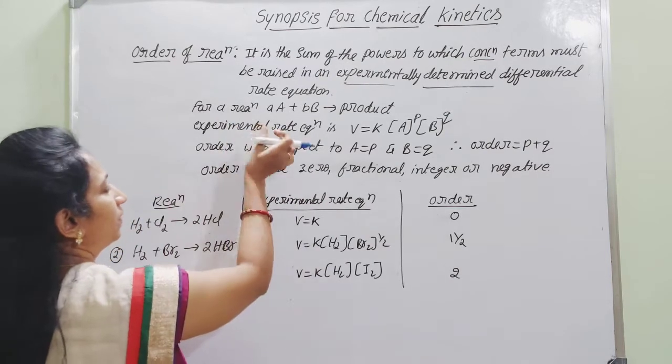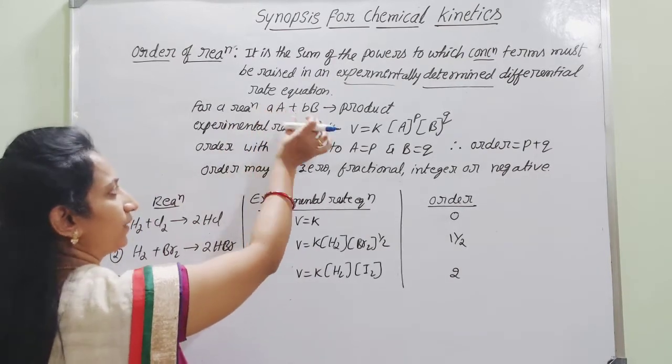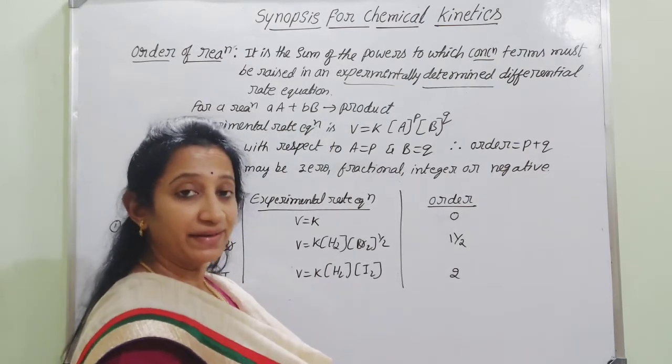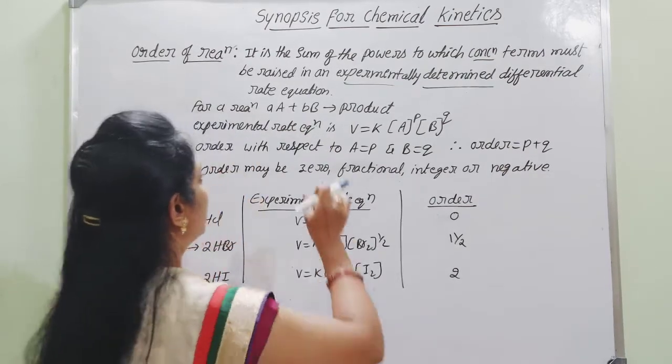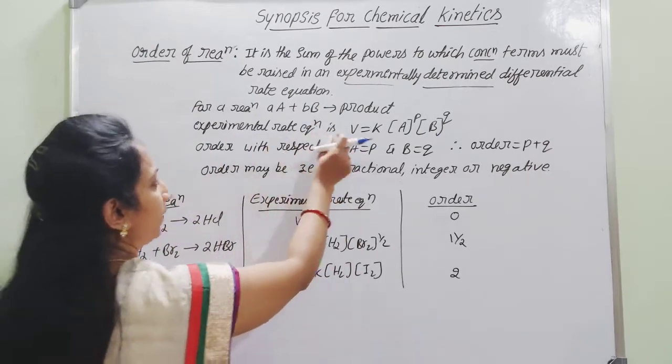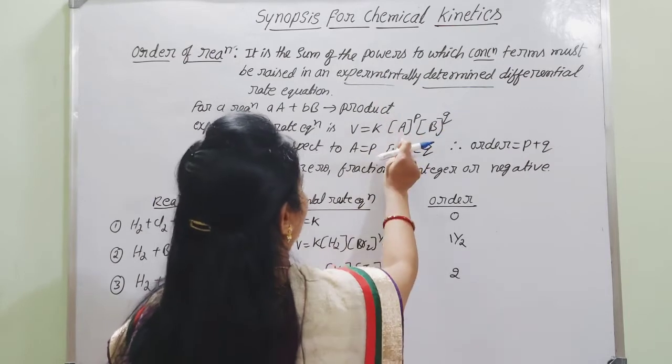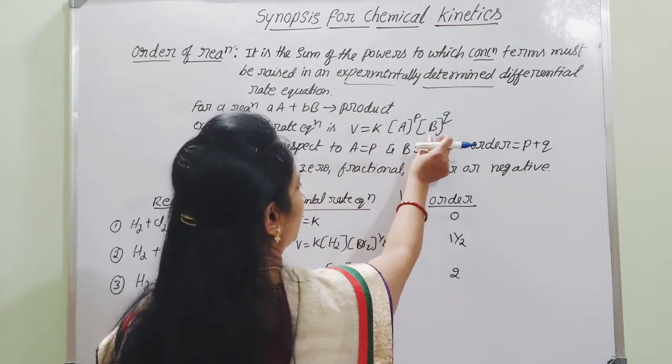That means according to the rate law, whatever expression you write as the experimentally determined rate equation will have powers raised on the concentration terms.